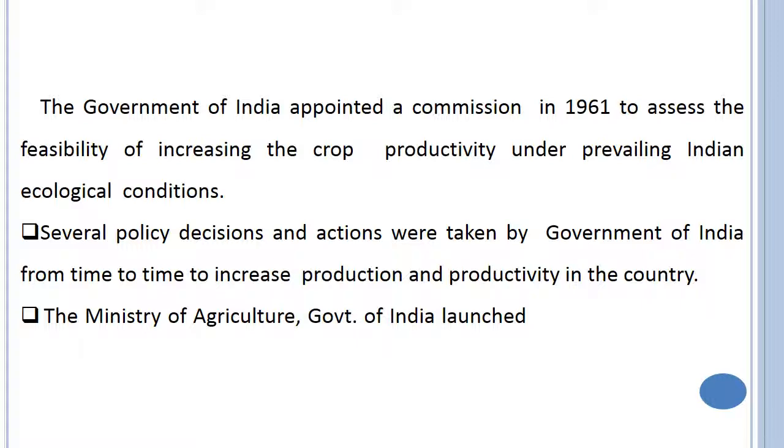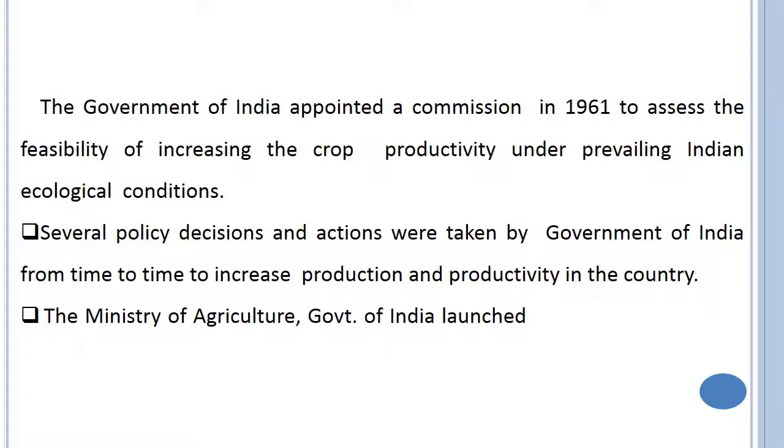The Green Revolution attempt started during 1943 in Mexico. Mexico took around 15 to 17 years to attain the Green Revolution, but in India it only took 5 years. The government of India appointed a commission in 1961 to assess the feasibility of increasing crop productivity under prevailing Indian ecological conditions. Several policy decisions and actions were taken by the government at that time to increase the production and productivity in the country.